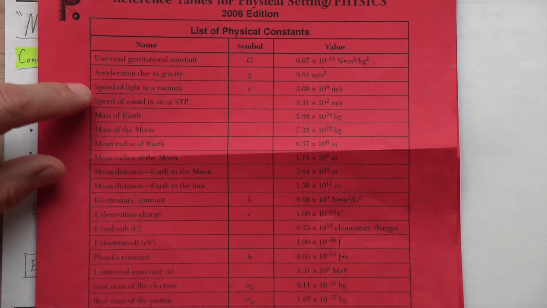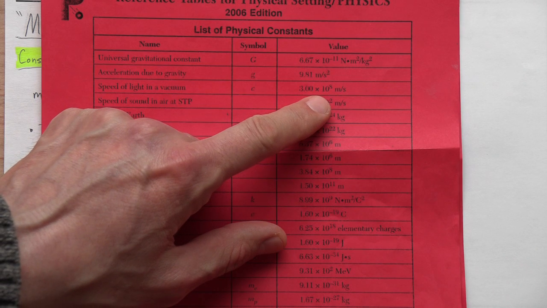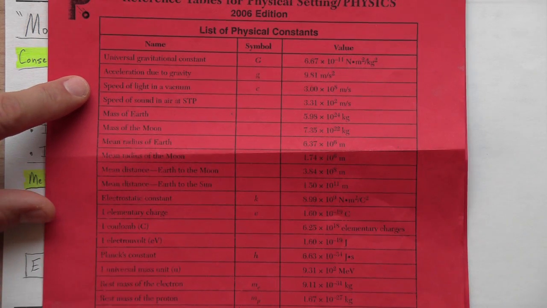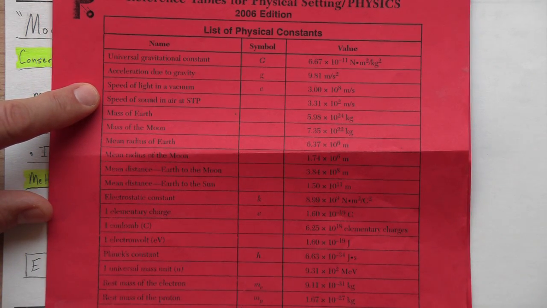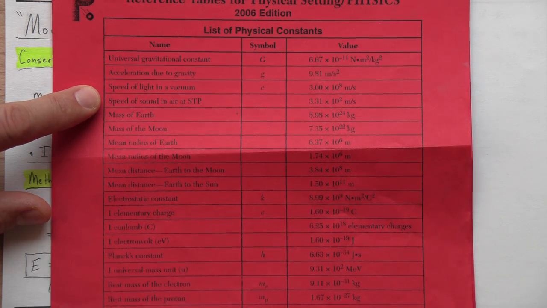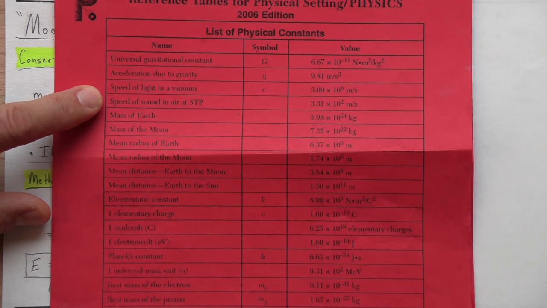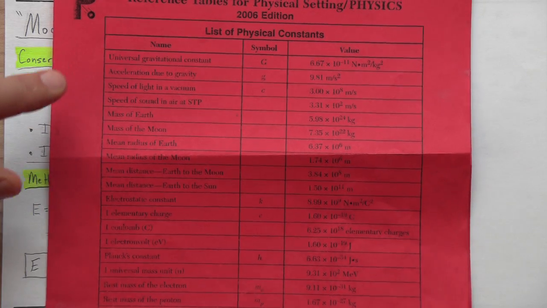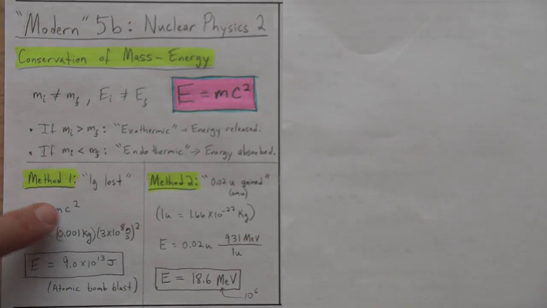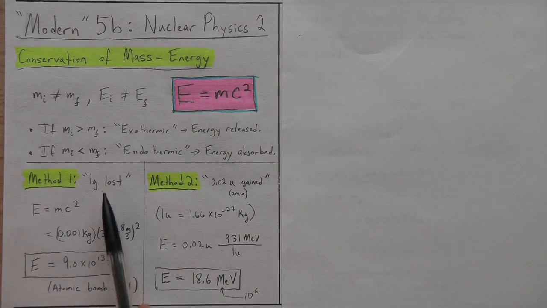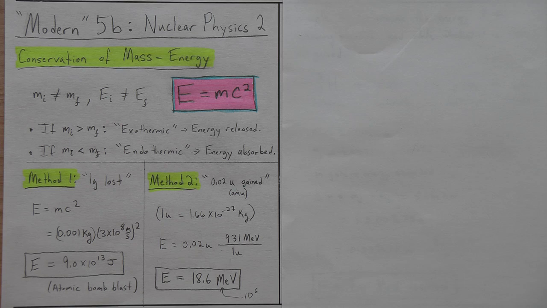So we go to the front cover of the reference table, and right near the top, we've got the speed of light in a vacuum, 3 times 10 to the 8th meters per second. Just a reminder, this is actually the speed of all electromagnetic waves, including gamma rays, microwaves, and so forth. That's C, and that goes in there. The 1 gram has to be converted to kilograms, so that's 0.01 kilograms. Then we plug in 3 times 10 to the 8th, square that, and we get 9 times 10 to the 13th joules. An enormous amount of energy.